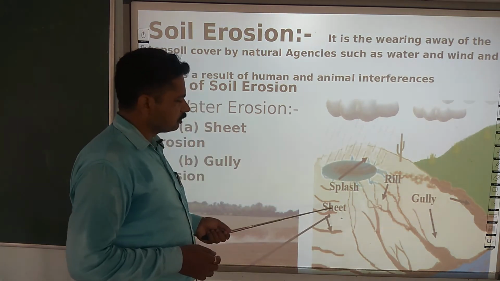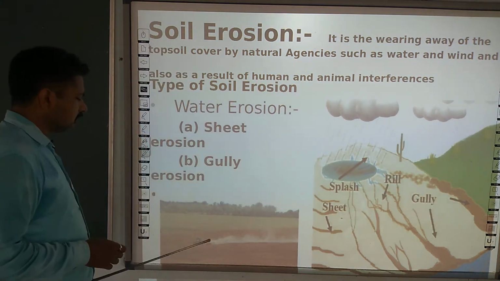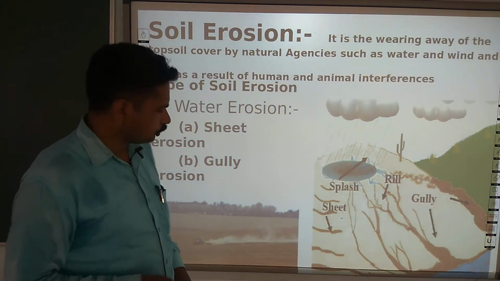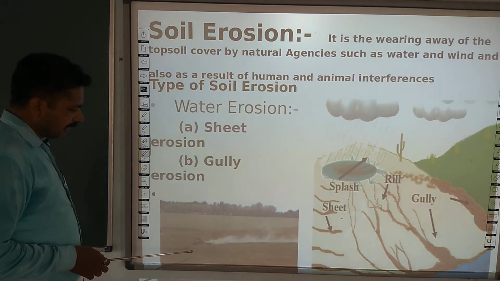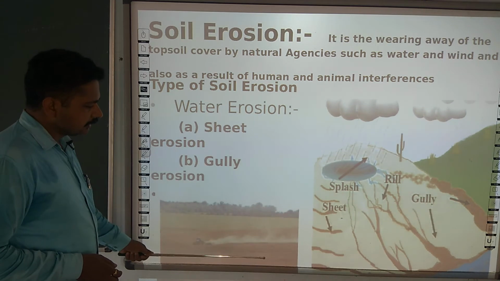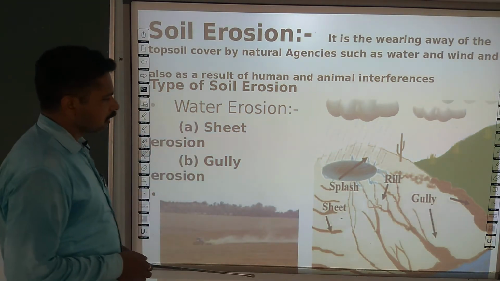This type of erosion is known as sheet erosion. Next is erosion that is done due to the wind. So, here you find a tractor that has been plowing the land, and certainly the fine texture of the soil gets mingled with the air and flushed away.